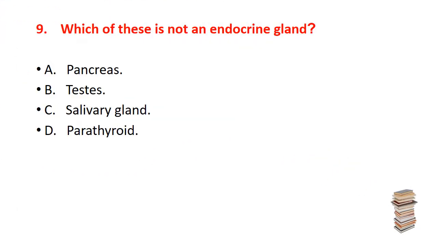Now question 9, which of these is not an endocrine gland? First option pancreas, B, testis, C, salivary gland, and D, parathyroid gland. The correct answer is C, salivary gland.